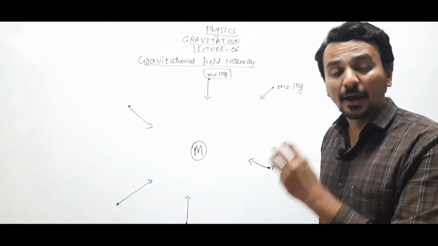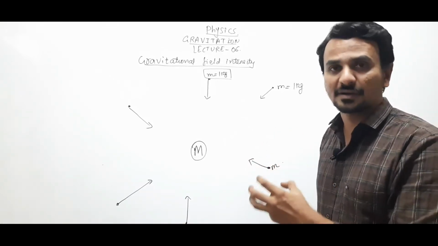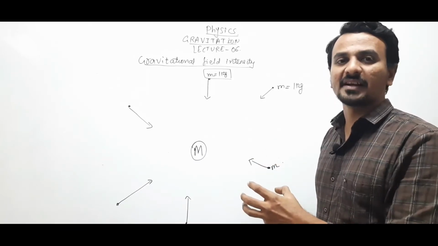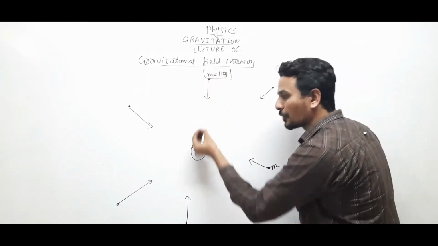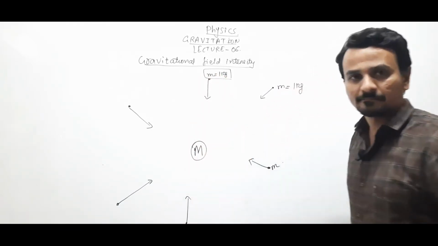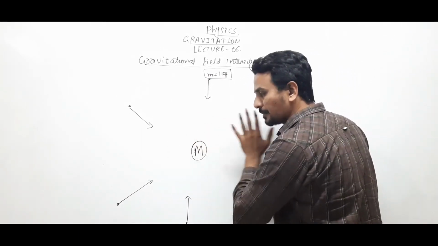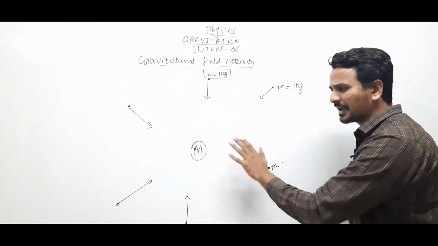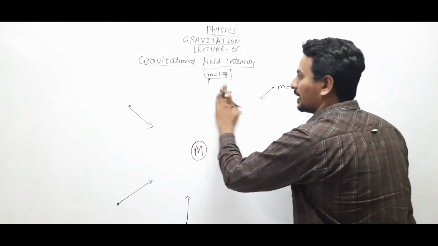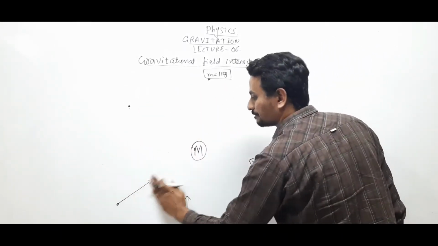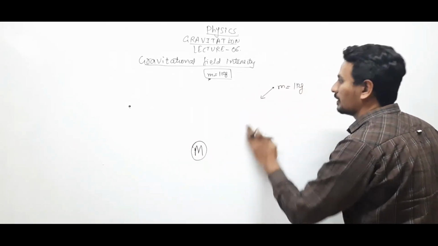This field will have some energy, this field will have some momentum. Because of this energy, it is able to attract another body. That means, suppose this is a mass of 1000 kilogram, a bigger mass, so it will produce a field around it.